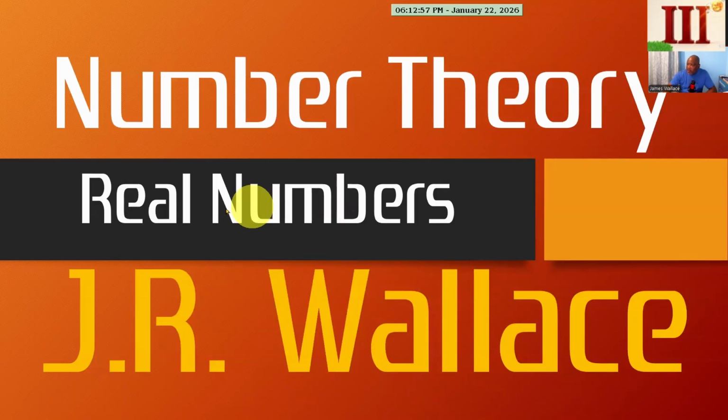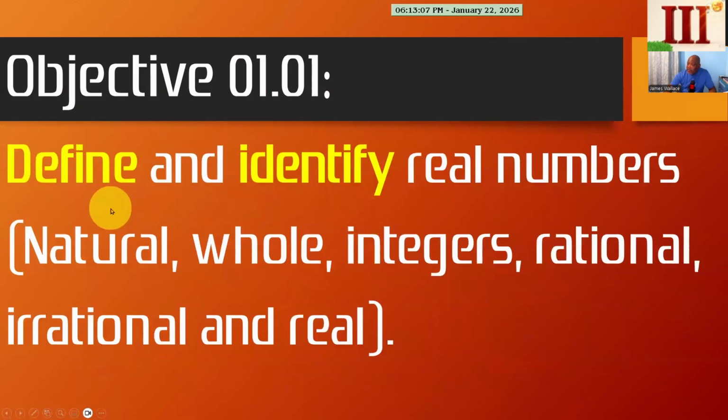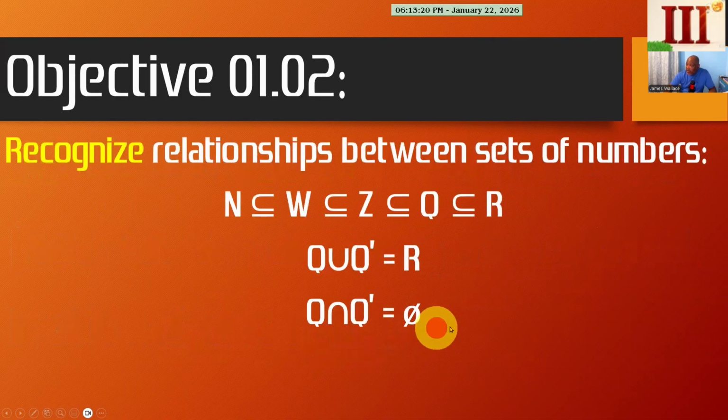All right, so we want to introduce this is our objective: to define and identify real numbers. So we'll be looking at natural numbers, whole numbers, integers, rational and irrational numbers, and all of these numbers together would make up the real numbers.